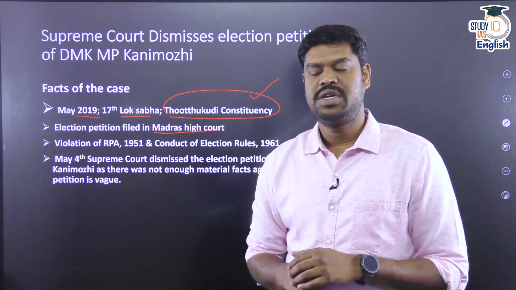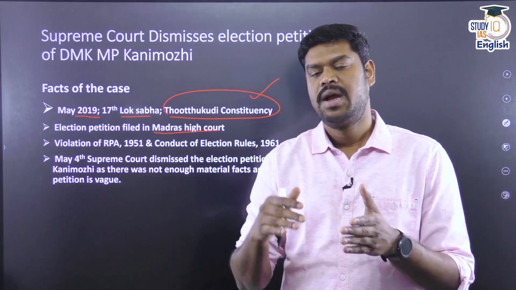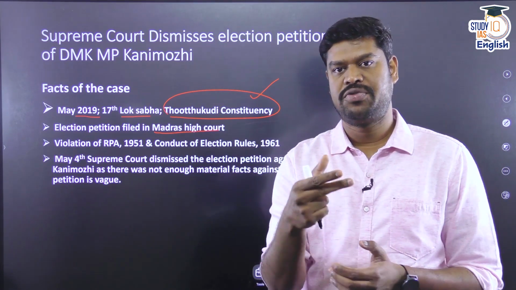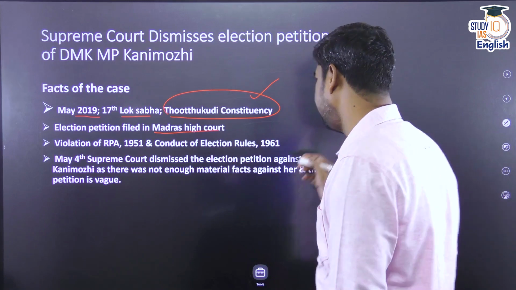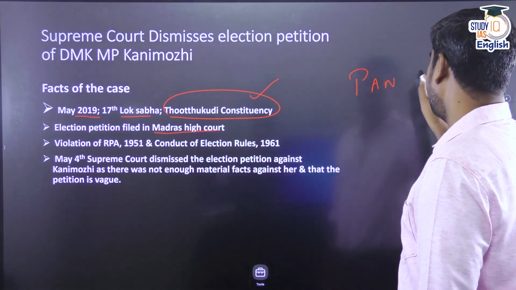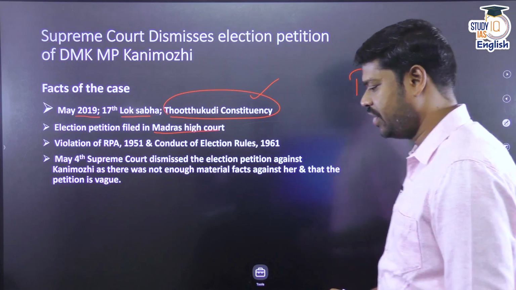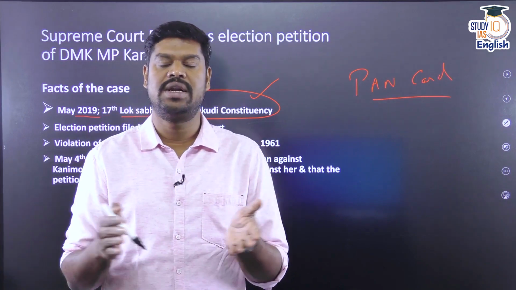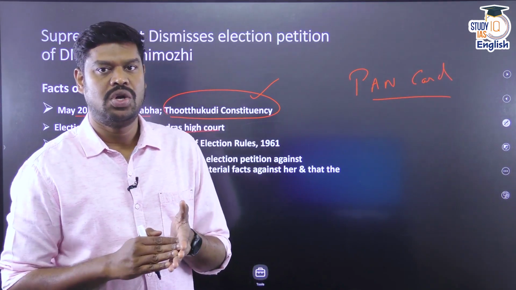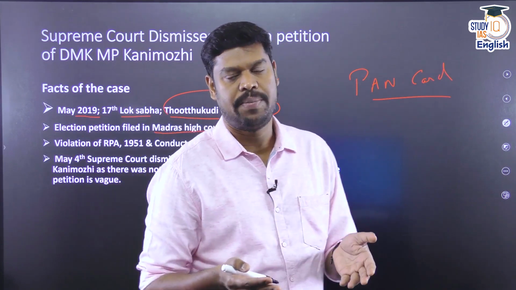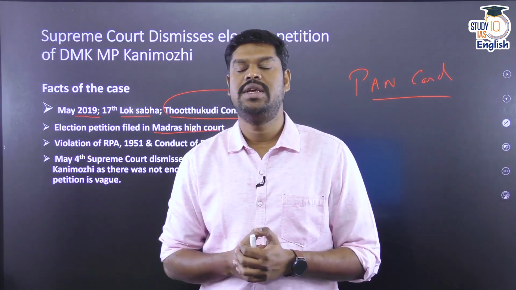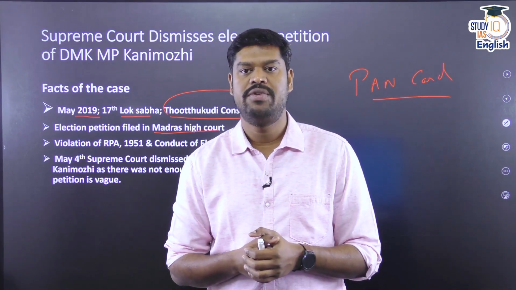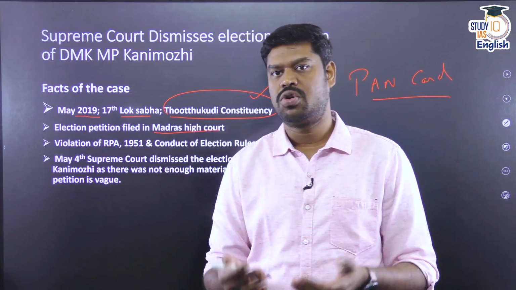On looking further into the petition, the petitioner has stated that MP Kanimozhi has violated some of the provisions of the Representation of People Act, and to be very specific, MP Kanimozhi has not given the PAN card details of her husband in the election affidavit, because the petitioner has highlighted that anybody who is contesting election has to declare their assets and liabilities in the election affidavit, and not just their own, they should also declare the assets and liabilities of their family members as well. This information has not been fully given by MP Kanimozhi, and she has also not given the PAN card details of her husband.